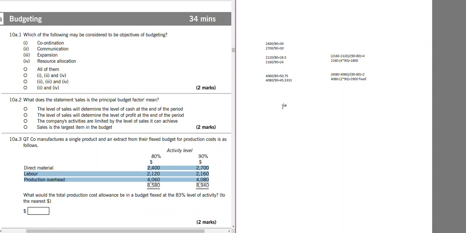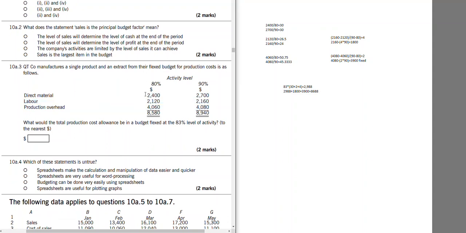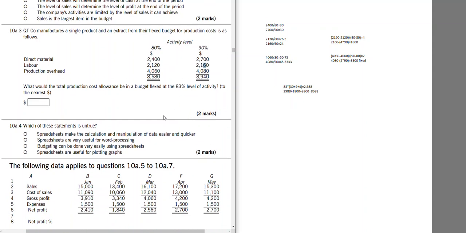Now take the variable cost, which is in all three of them. So let's take 83 activity, take the variable which is 30 plus the 4 plus 2. So instead of multiplying it separately, combine it and multiply it once. So 2988, and just add the fixed bit because fixed would not change. So 8688. So remember, don't assume that because costs are changing, they would be variable, by just looking at one activity. Look at both activities to be sure that they are not semi-variable costs.